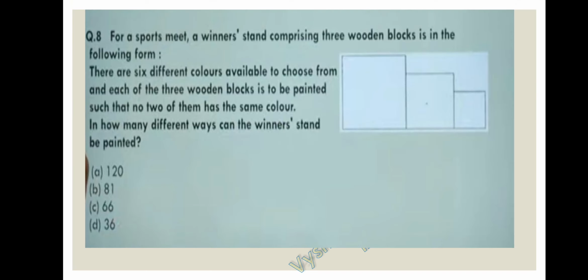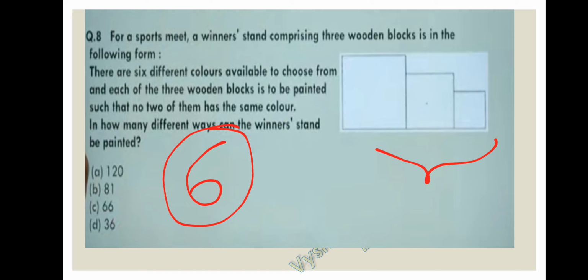For a sports meet, a winner's stand comprising 3 wooden blocks is in the following form. They have given a figure. There are 6 different colors available to choose from, and each of these wooden blocks is to be painted such that no two of them has the same color. In how many different ways can the winner's stand be painted? So there are 3 wooden blocks and 6 colors. We have to paint these 3 wooden blocks in such a way that no two blocks have the same color. Three should have 3 different colors.